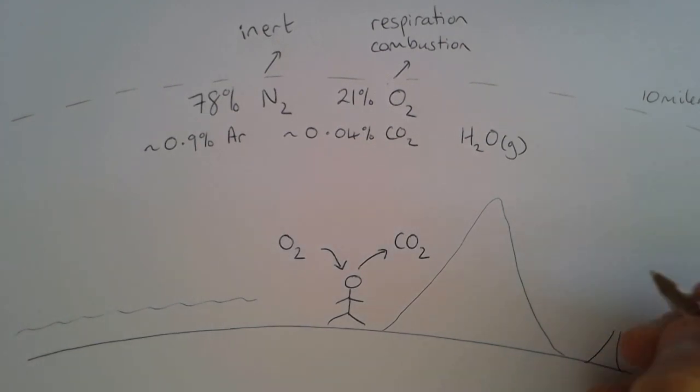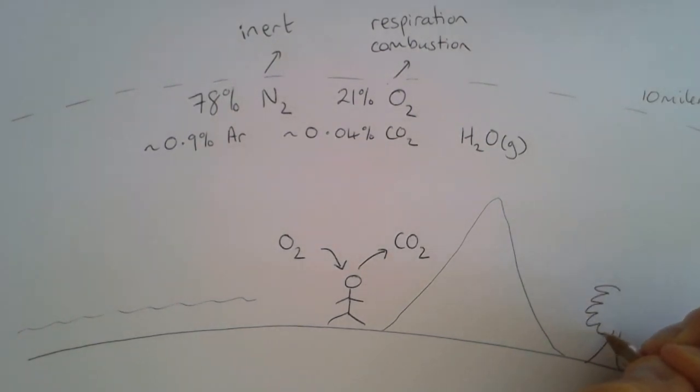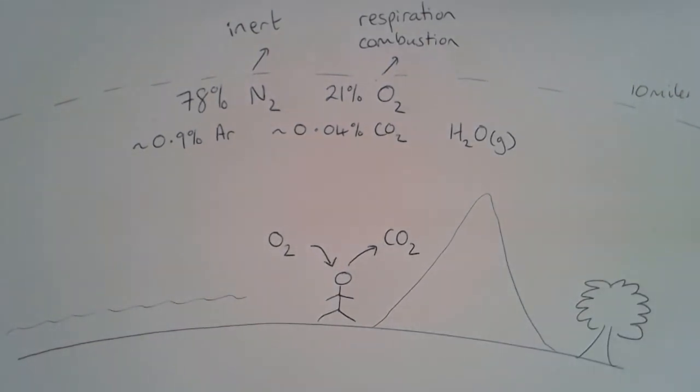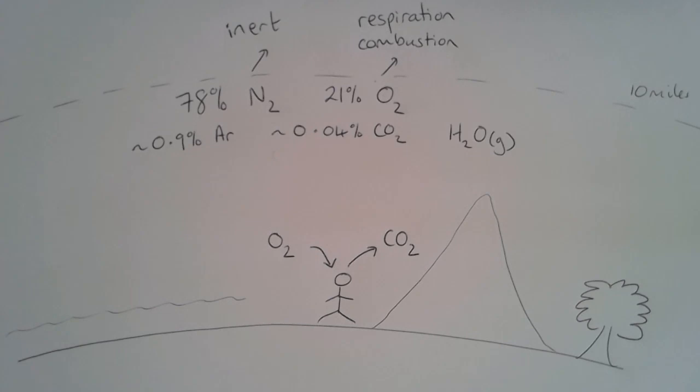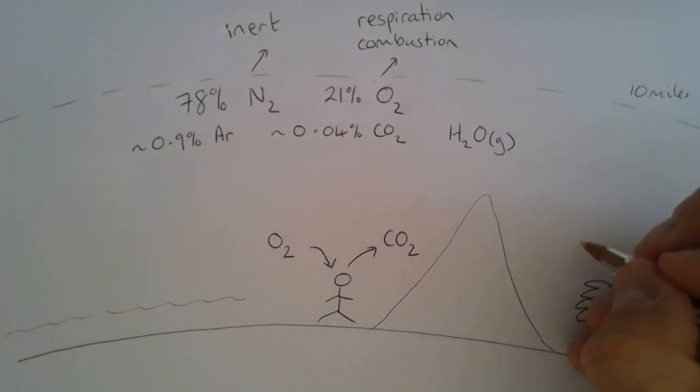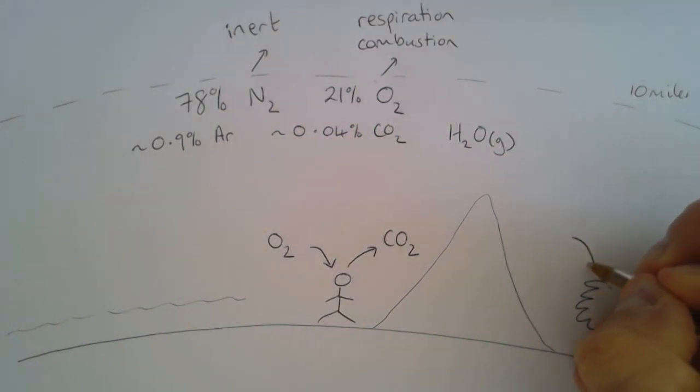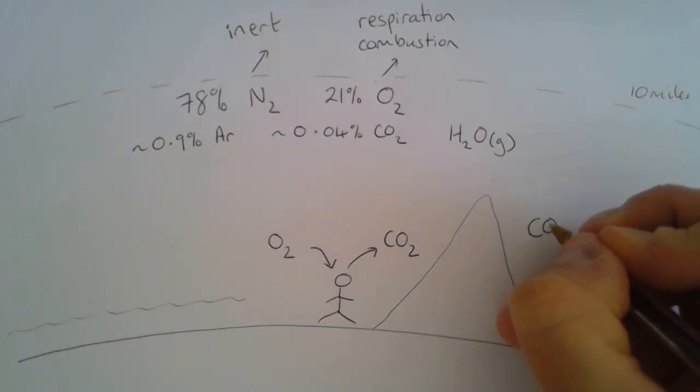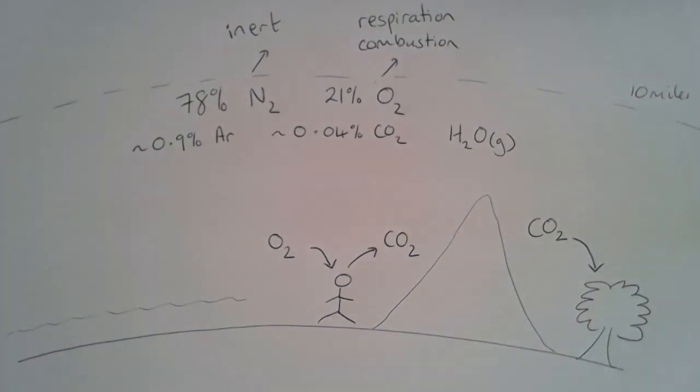Now, plant life is one of the things responsible for keeping the relationship between oxygen and carbon dioxide in balance. Although plants also carry out respiration, they need oxygen and produce carbon dioxide, they take in much more carbon dioxide than they release.